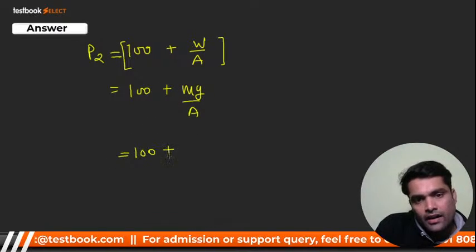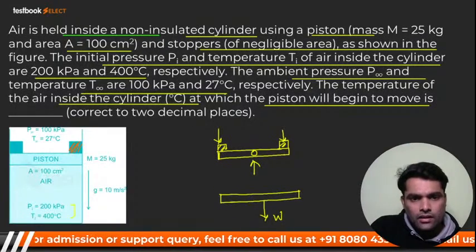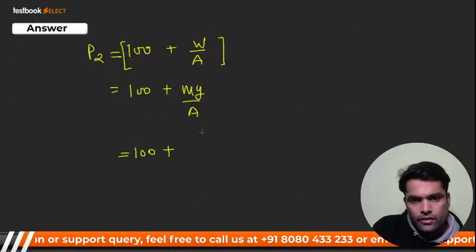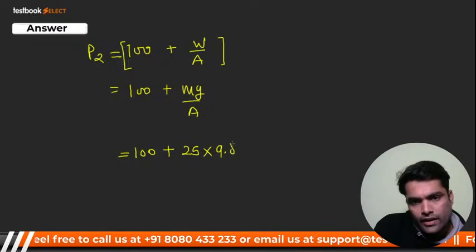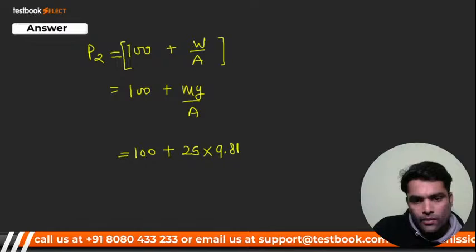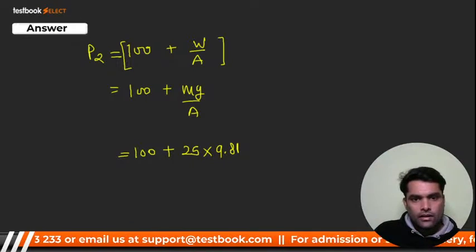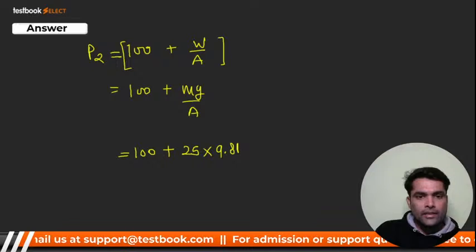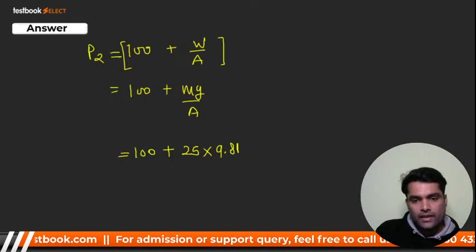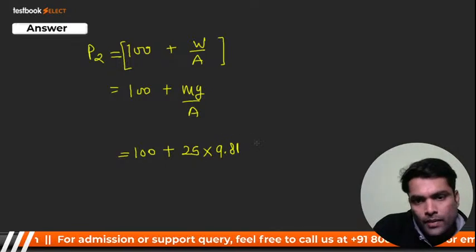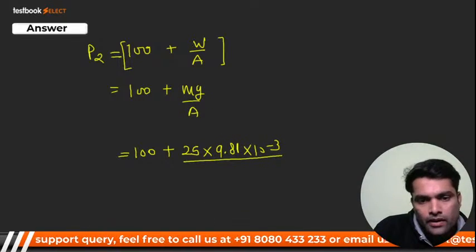So it should be 100. Mass is given, right? Mass is how much? 25 kg, into 9.81, yes or no? And you have to multiply it by 10 raised to power minus 3, because this will be in pascal, so that it will be in kilopascal. That is multiplied.